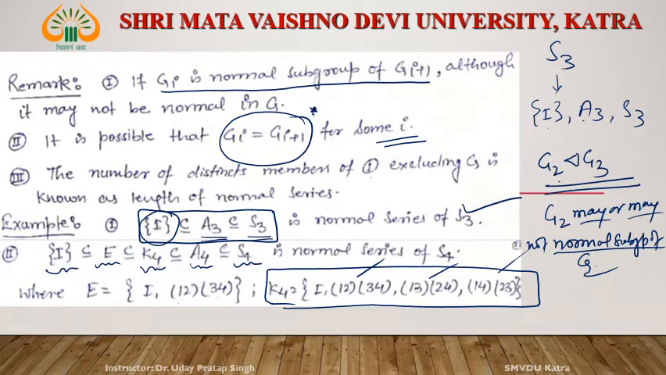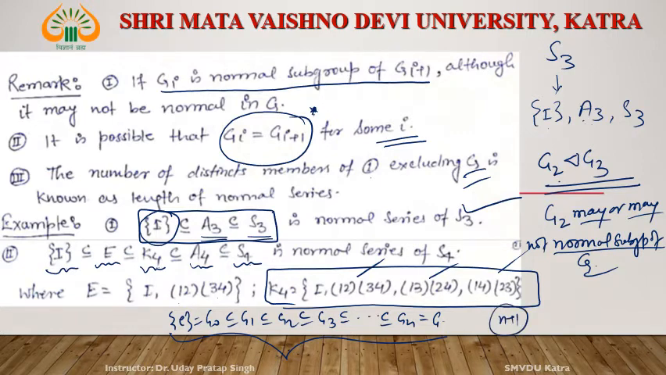Distinct members of the series: E, G0, G1, G2, G3, and so on up to Gn, right? The number of distinct members of this is known as the length of the normal series, excluding G. Sorry, excluding G, what is that? What is the length of this including G? That is n plus 1. And excluding G, that is n, since E is included. So n is the length of the normal series. Okay.